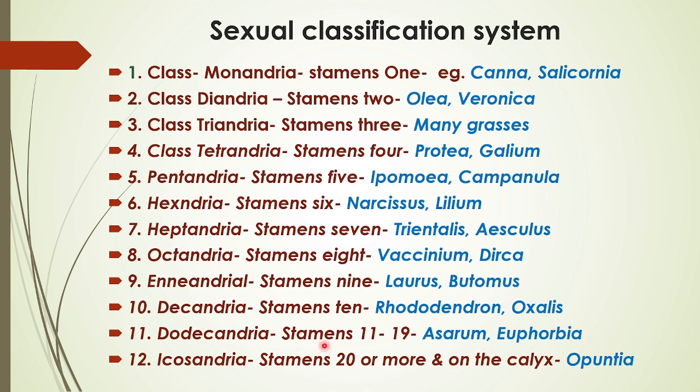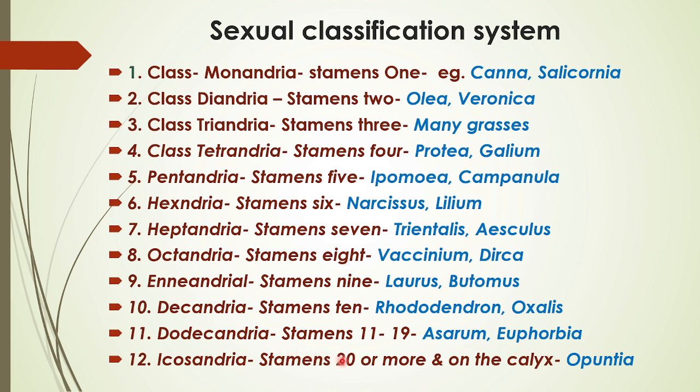Dodecandria. The number of stamens will change here; it is a range of number of stamens, 11 to 19, and all the plants which contain a number of stamens in this range are placed into Dodecandria. Examples are Asarum and Euphorbia.